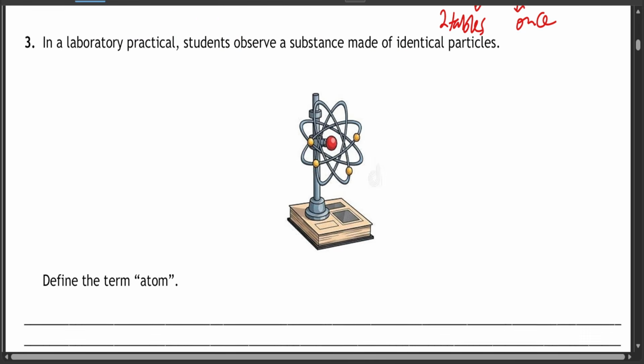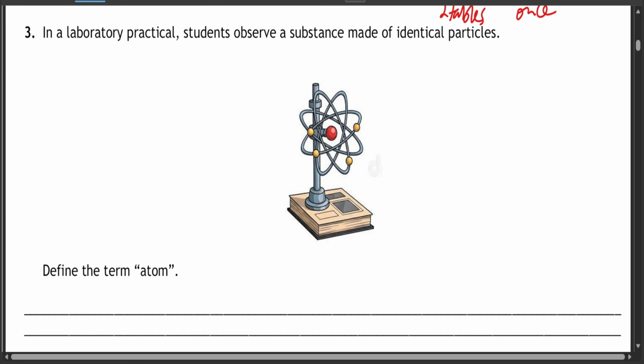Okay, this looks like an atom. In a laboratory practical, students observe a substance made of identical particles. Define the term atom. Now, an atom is the smallest particle of an element.